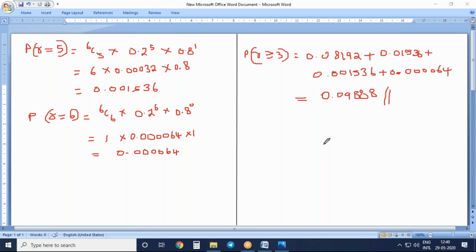Problem number 9 we will be doing tomorrow. Now let us do problem number 10. Okay, let us do problem number 11 first. 11 is a small problem. We'll do 11 first, and tomorrow we'll do 9 and 10. So first let us do problem number 11 now. It is a small problem.